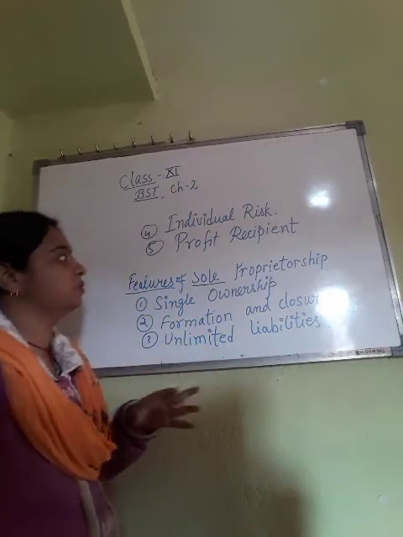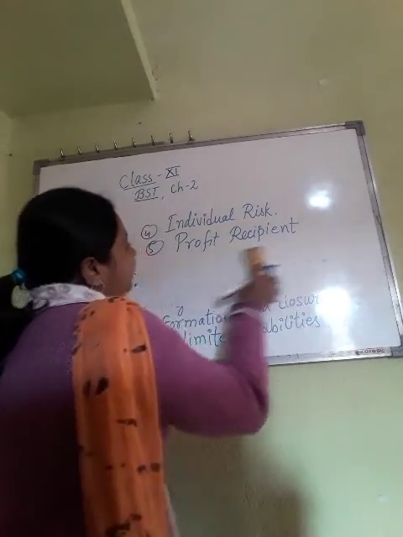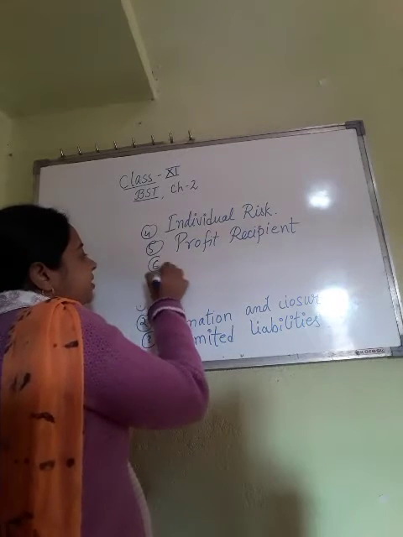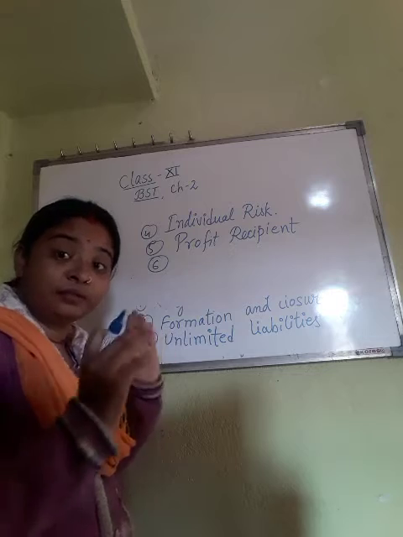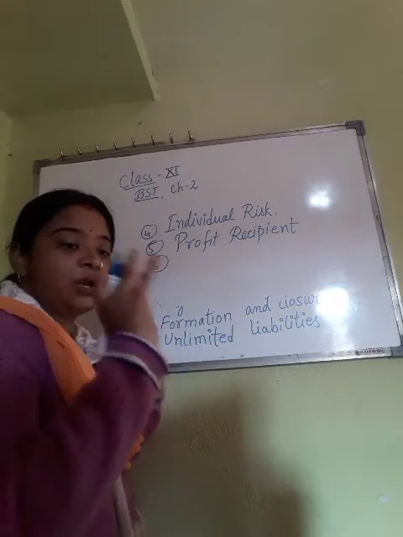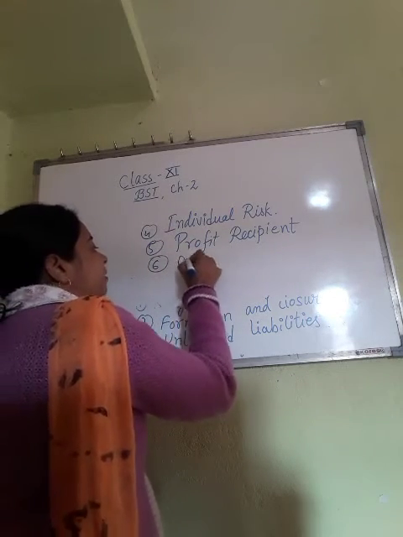Now, one man control. The next point is one man control. The sixth point. What is the topic? What are we reading now? The features of sole proprietorship. These are the features of sole proprietorship. Okay, now the sixth point is one man control.